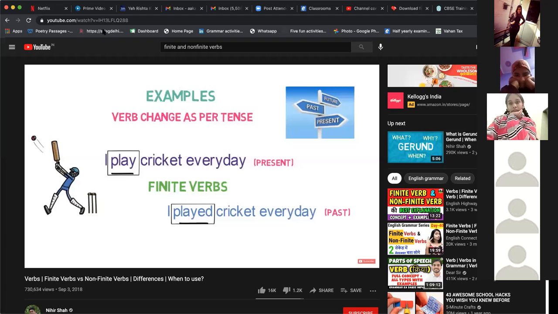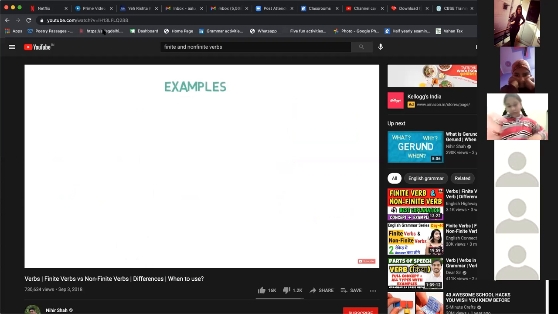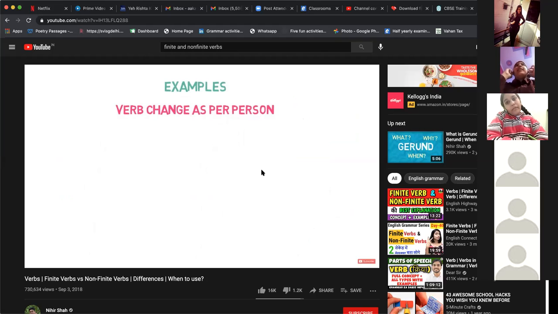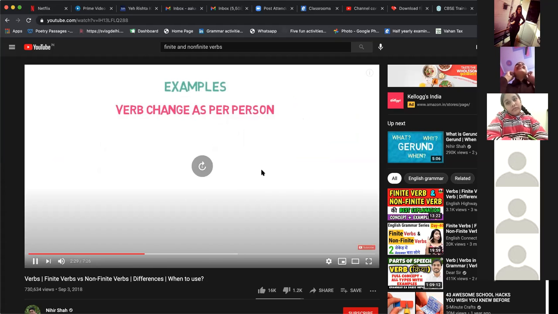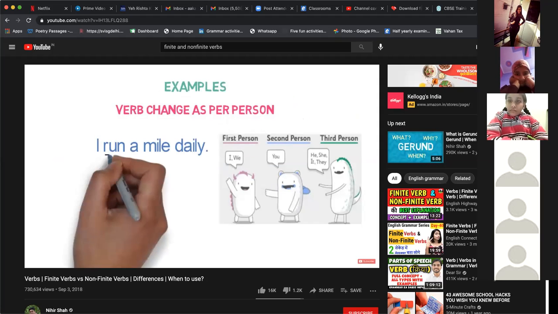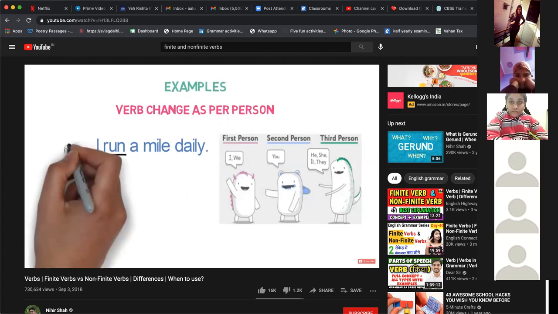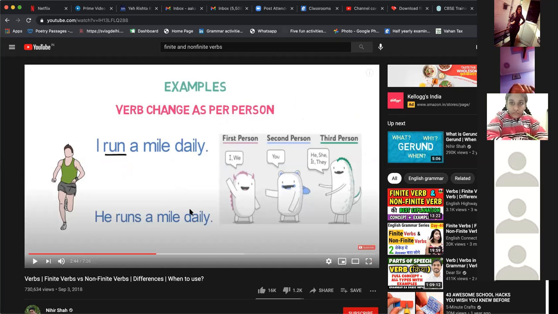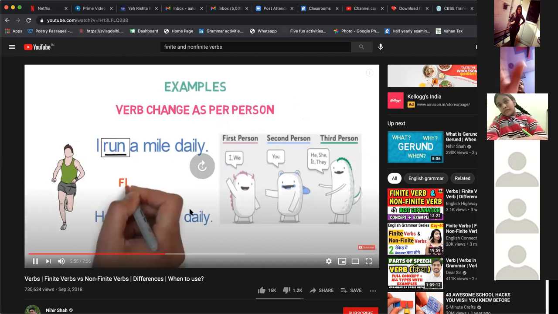Now that you are clear how finite verbs change as per tense, let's look into the example of verbs that change as per person. I run a mile daily. The subject I is in first person. Here the verb is run. Now let's look into another sentence. He runs a mile daily. Here the subject he is in third person. Run, runs, according to the person. So run and runs are finite verbs.